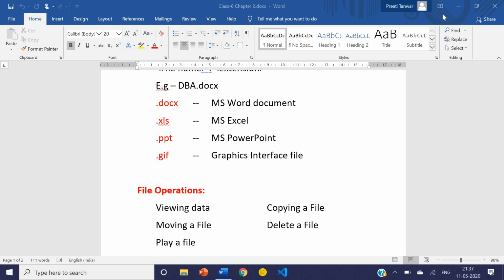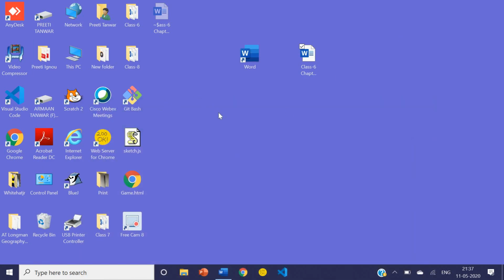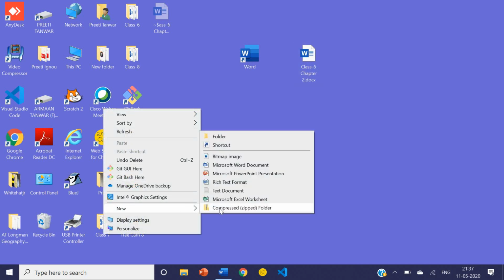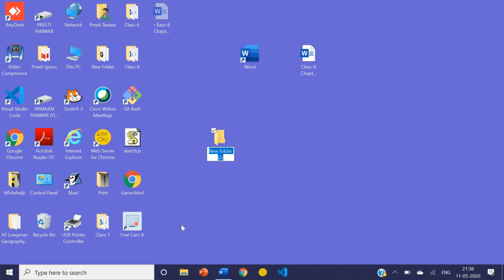Okay, so first we will minimize this. Suppose we want to create a folder on the desktop. How will you go to the desktop? We will minimize it. Now this is your desktop. How will you create a folder on the desktop? You right click on the mouse, then you will get the New option. In New there is an option Folder. Click on Folder and name it with your name. Like I am saving this folder as Preeti. So one folder we have created on the desktop.